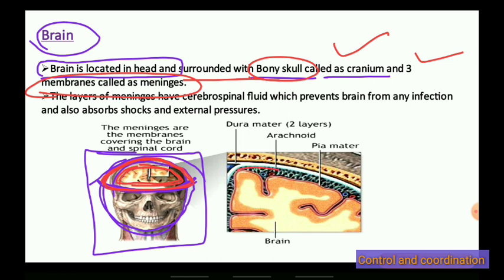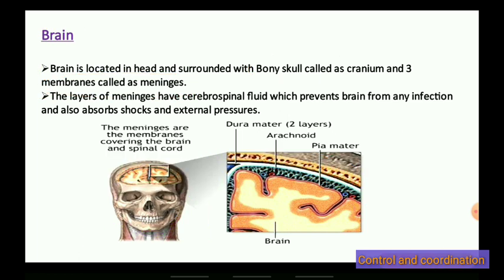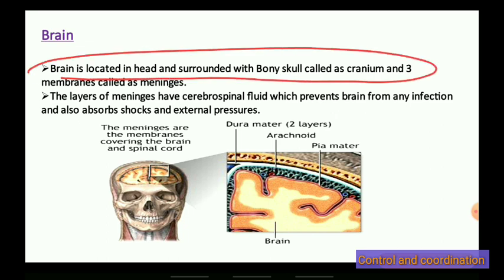Here you can see 1 and 2, and the third one is here. The outer one is made up of bone, that is the cranium. So a lot of protection is there for our brain.